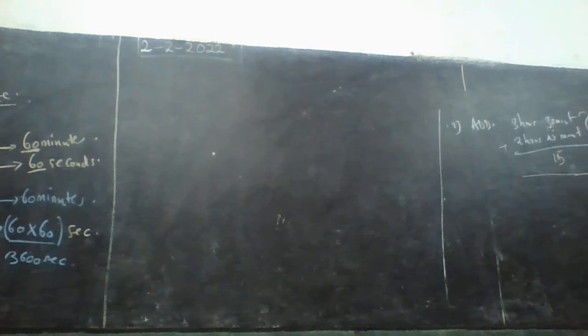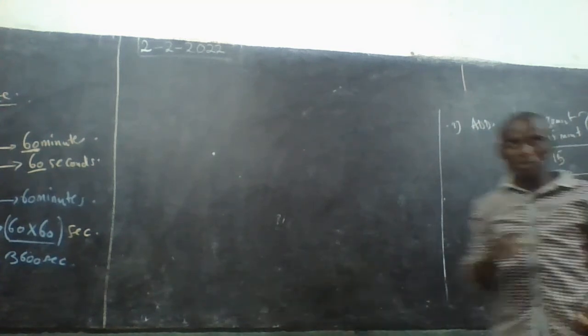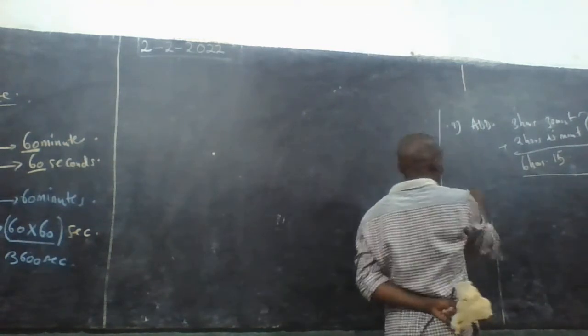So we put here the 15 minutes, the remaining minutes after we subtract 60. Now we leave the 15 minutes here. Then we carry the 60 minutes, which is equivalent to 1 hour, to this side. So when it comes this side, it is not 60, it is 1 hour. Now we can add: 1 plus 3 is 4, plus 2 is 6 hours. Are you enjoying? Are you getting something? Okay, let me give another example.